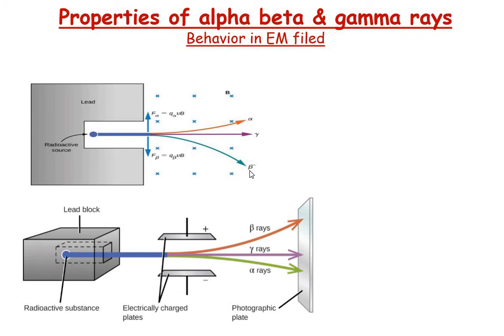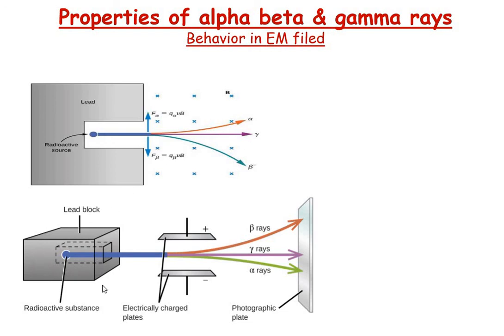This is the path of the beta particles. The directions will reverse if the magnetic field is out of the plane of the paper. This explains the behavior of alpha, beta and gamma particles in the presence of a magnetic field.